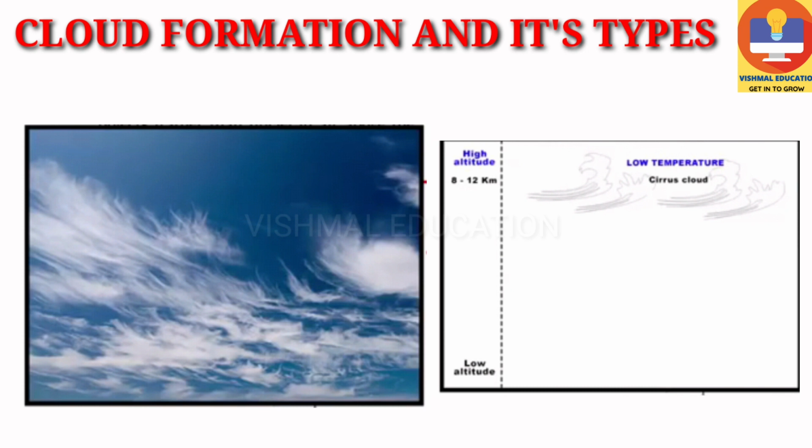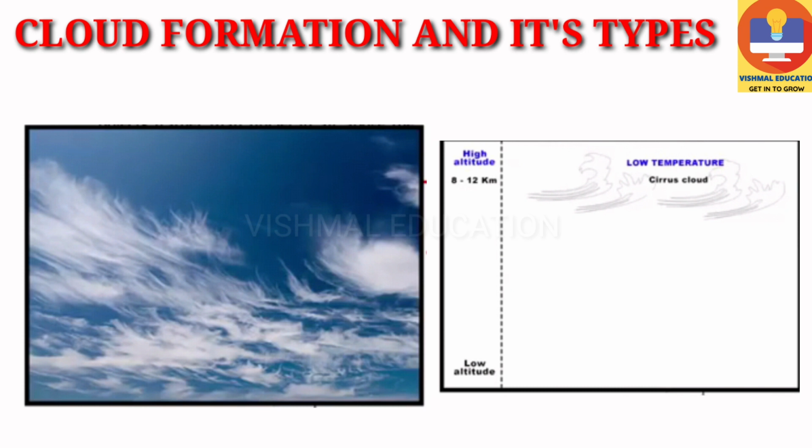Since they are formed at a greater height, the temperature is very low. That means these clouds are composed of ice crystals. In other words, these clouds are made up of tiny water droplets in the form of ice crystals. So this was the first type of cloud, the cirrus cloud.